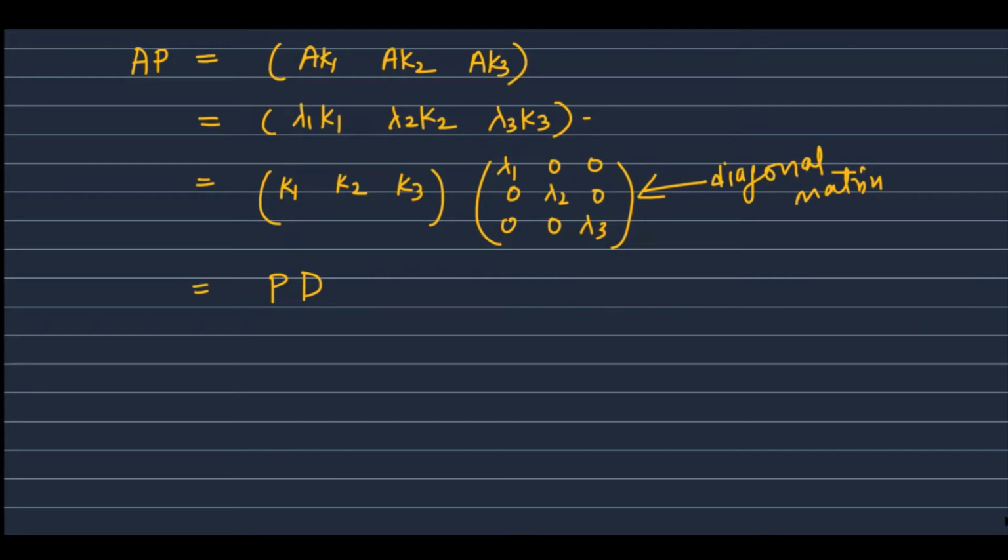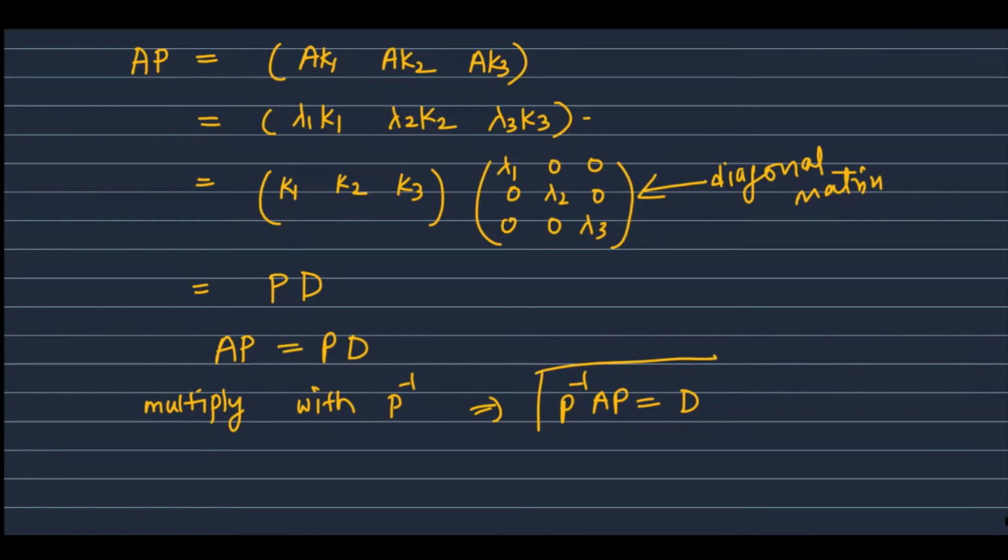Now if we multiply with P inverse, we will get P inverse AP equal to D.